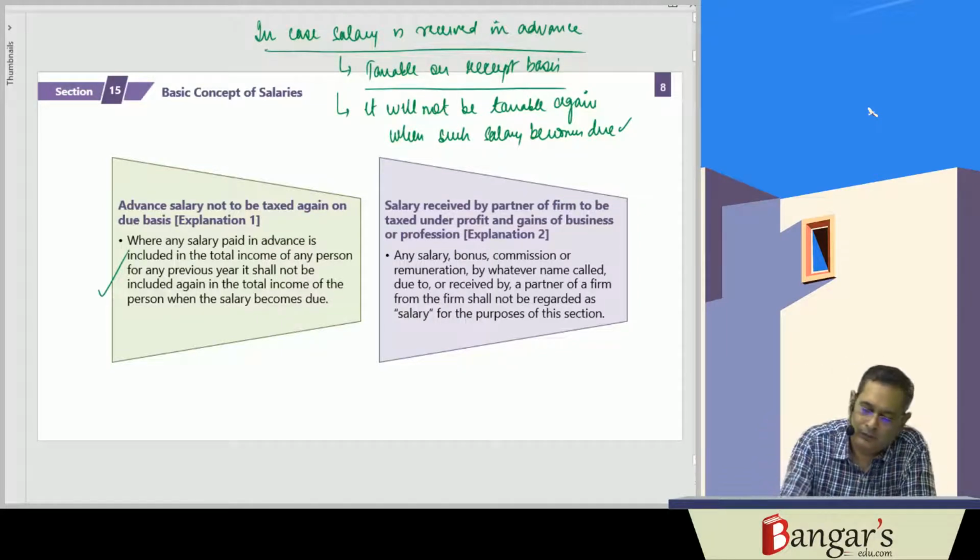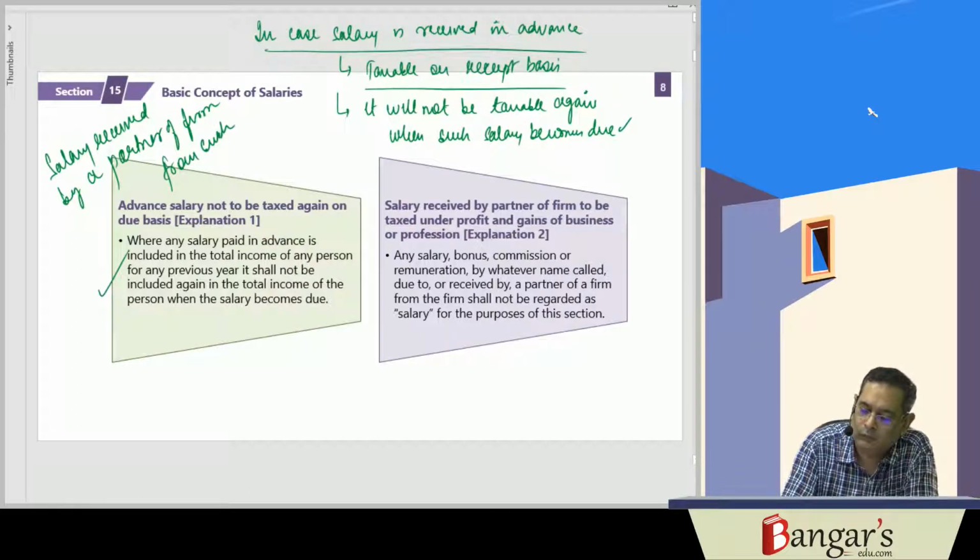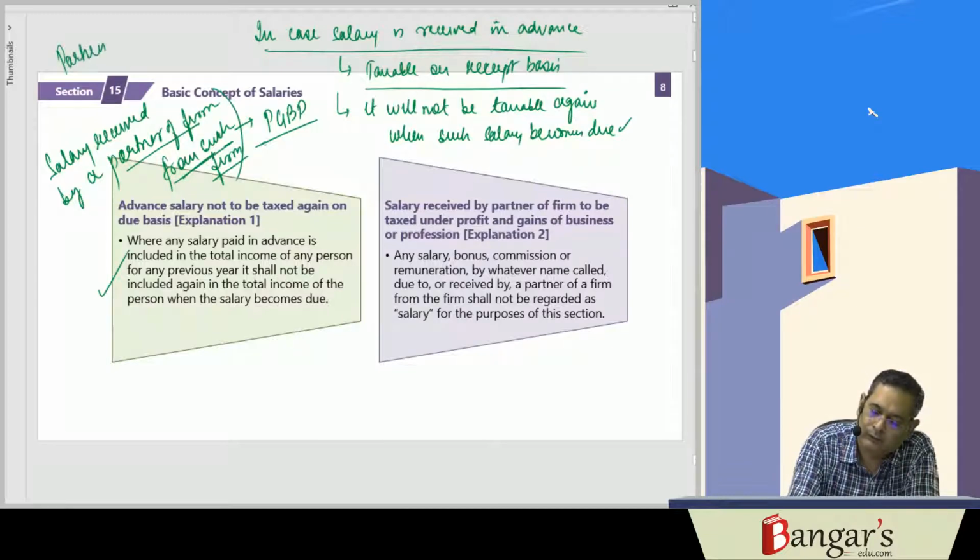Then, if any salary is received by a partner of a firm from such firm, the same will be taxable under the head profits and gains of business and profession, because partners are owners and not the employees.